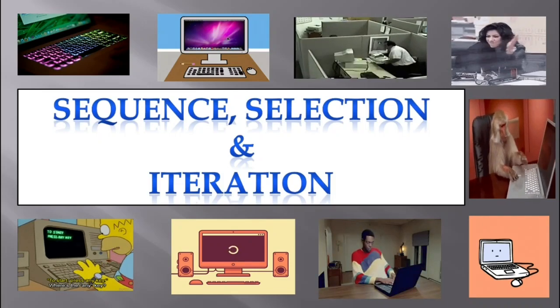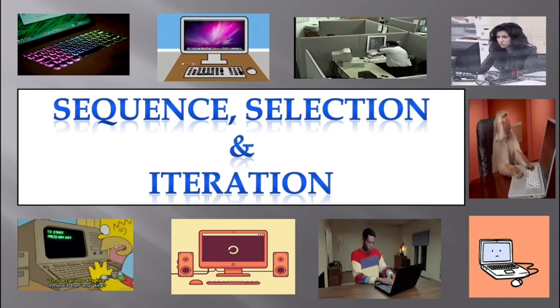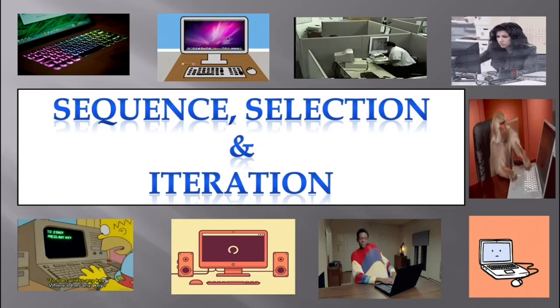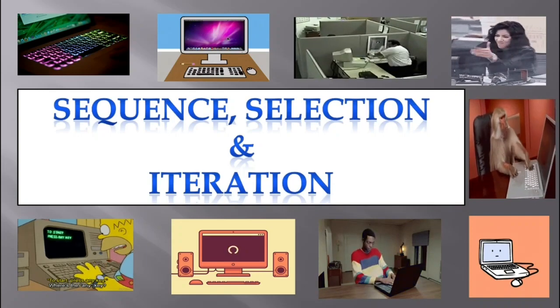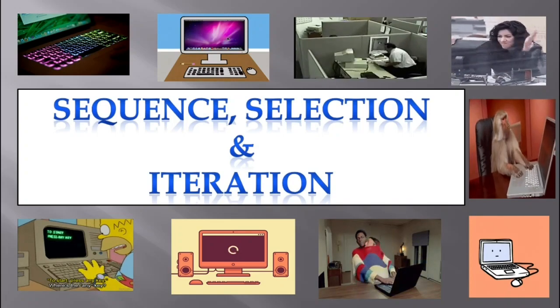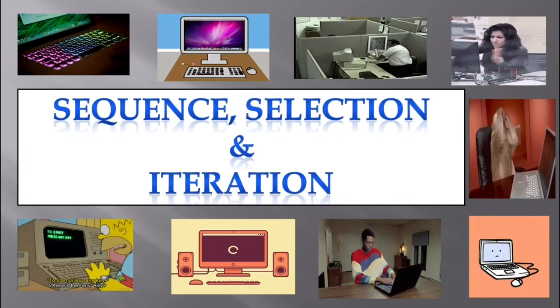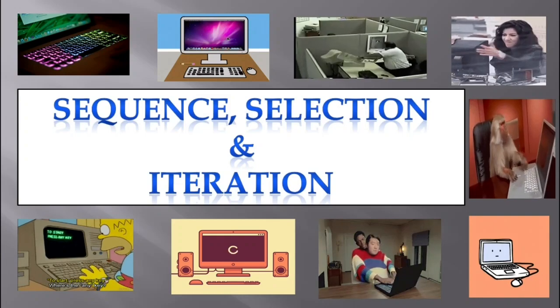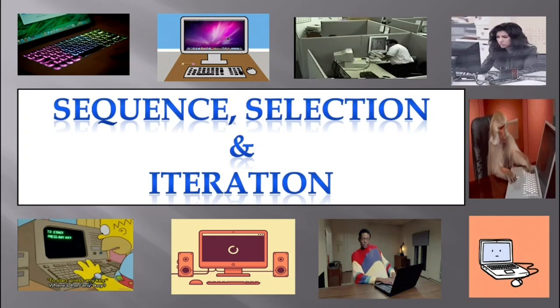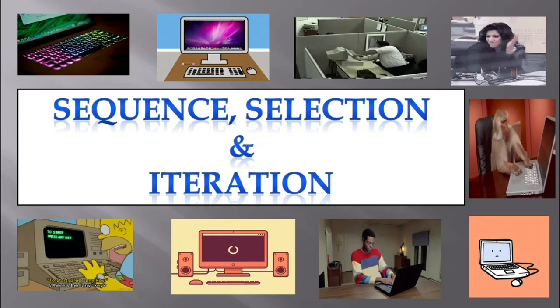And today I would like to tell you a very beautiful and important concept in programming languages called sequence, selection and iteration. All these are combinedly called control structures, which are the heart of any programming language. Let's dive into this and see what's in it and what is the relevance of it. Okay, let us understand what's in that.